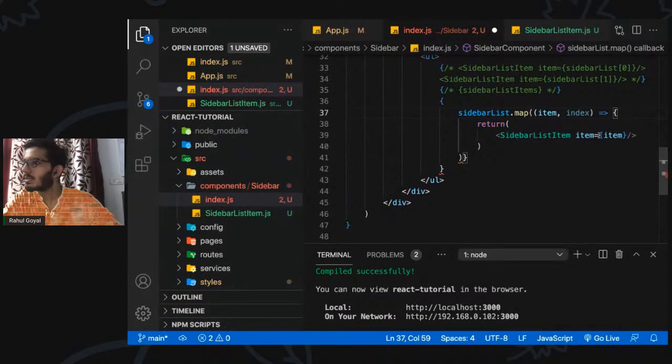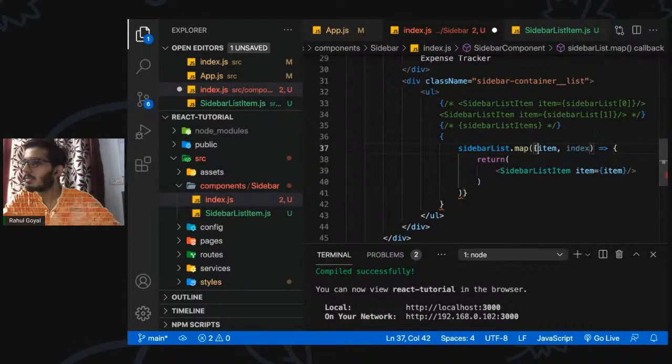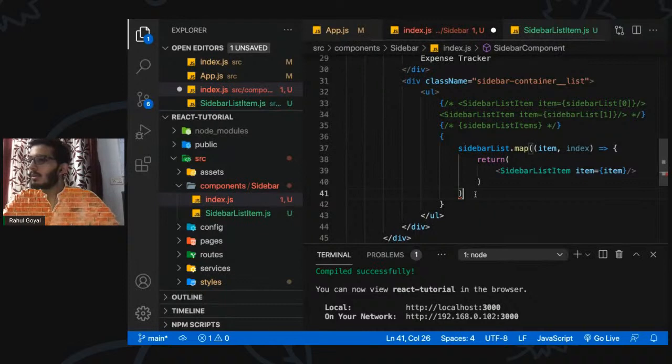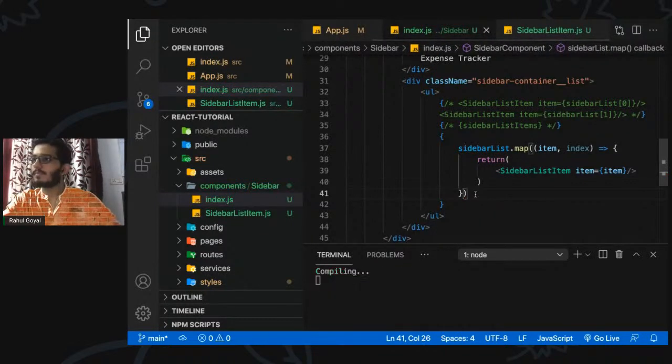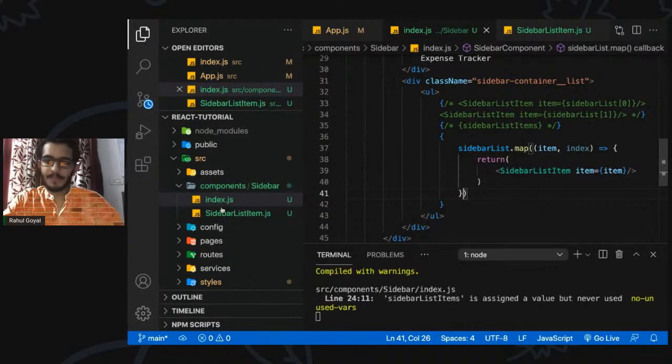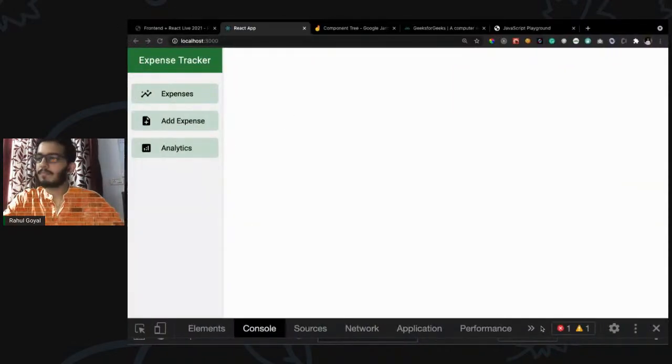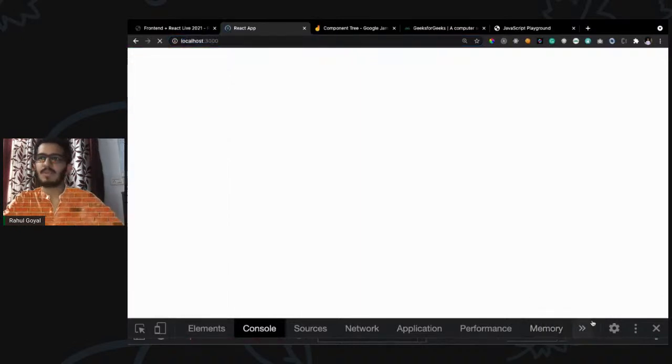It is showing the error. Just a second. Okay, yeah. I guess now it's fine. Let's save it and see. Okay, I guess the same output as before, because we can really embed the JSX expression, like the JavaScript expressions in here. Okay, now let's look at the error we are getting in the console.